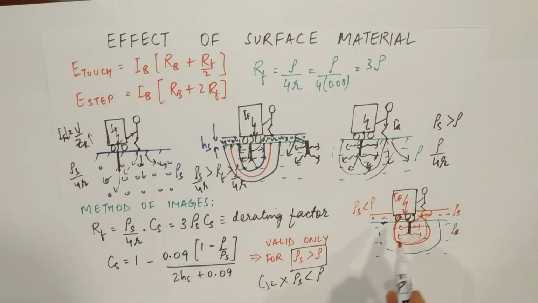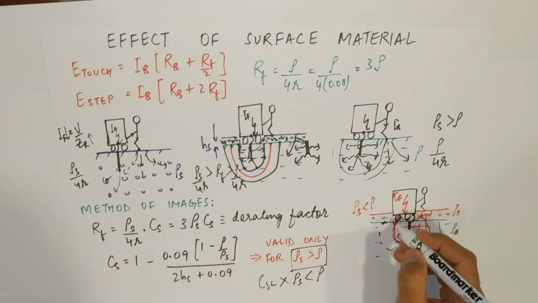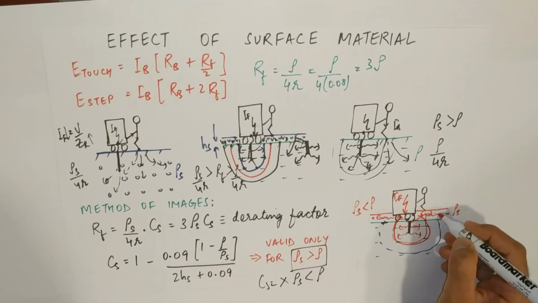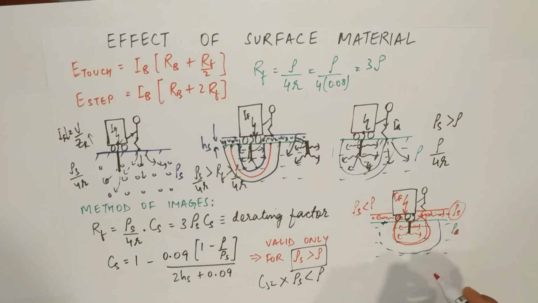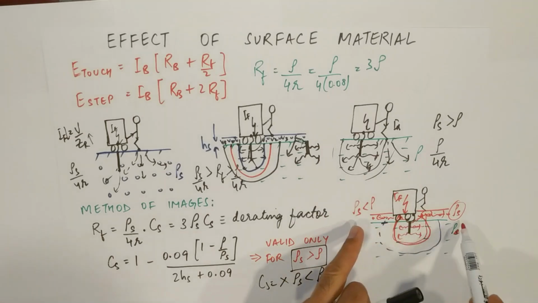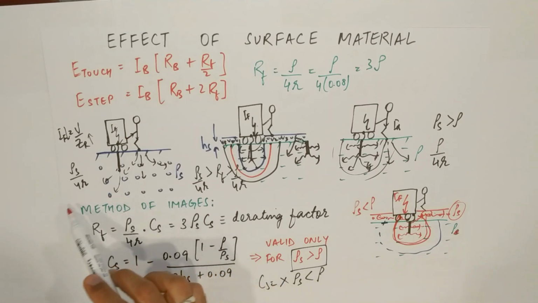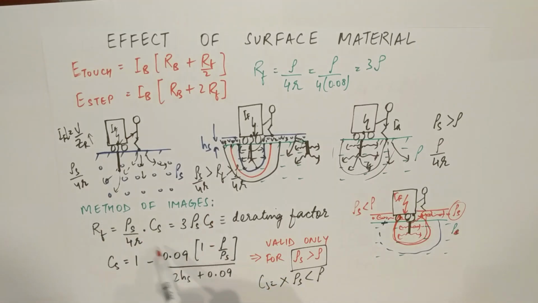As the current is allowed to enter into this surface layer, the complete surface potential distribution will change from the normal case. As this boundary condition is changing, the complete methodology used to evaluate this Cs as per the method of images will change. So that is why this formula is only valid, remember, when rho s is greater than rho.